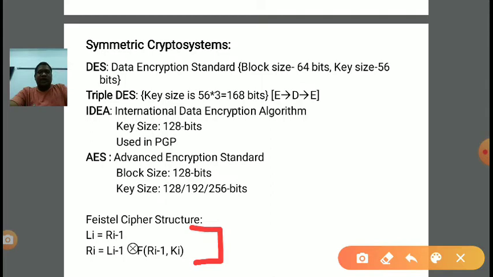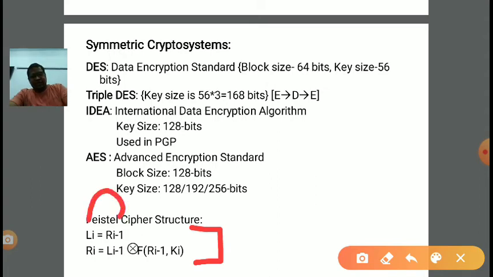So the ith step's leftmost part will be fed with the previous, (i minus 1)th step's rightmost part. So whatever the rightmost part was in the previous step, clear, that will now become the leftmost part in the current step, clear. So the ith step leftmost part will be the previous, (i minus 1)th step rightmost part, right?